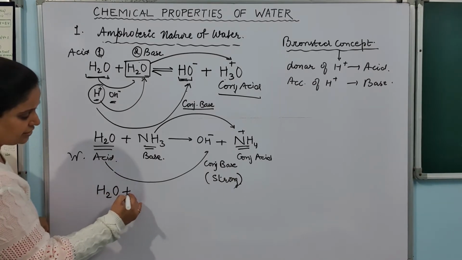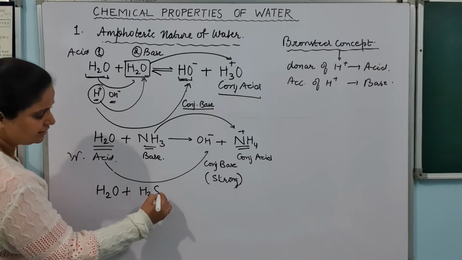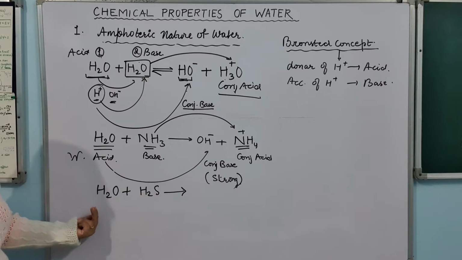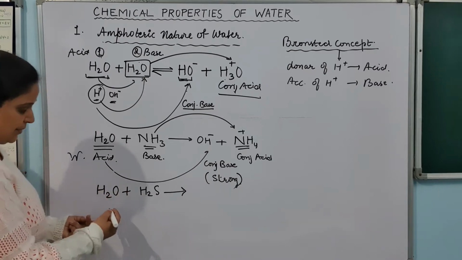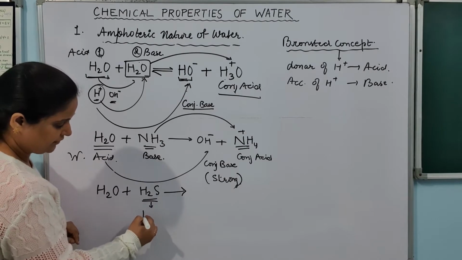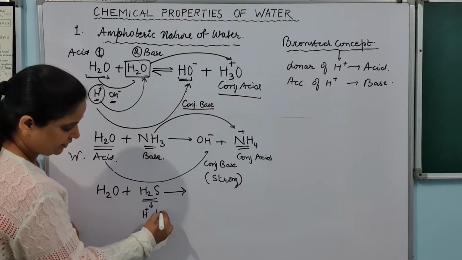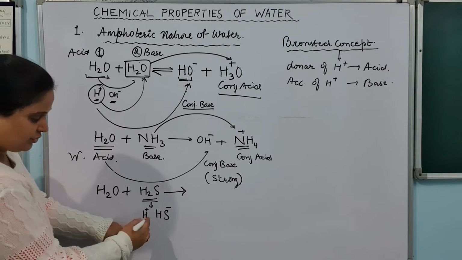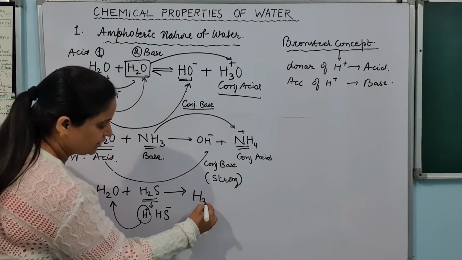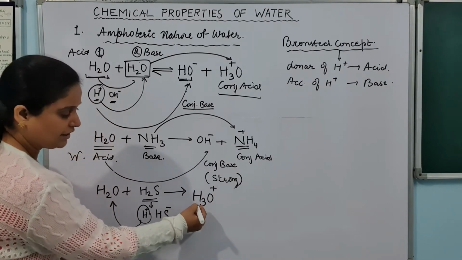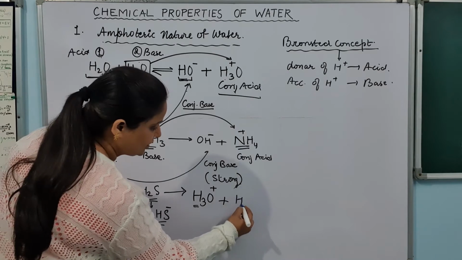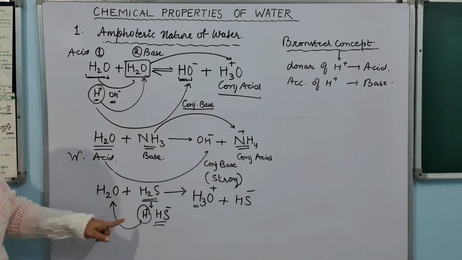So look at the reaction. When it is reacting with H2S, what will happen? This is going to accept the H plus ion. So look at this. This H2S is now going to give H plus, and what is left out? HS minus. So this H plus will be accepted by water. So here it is going to turn into H3O plus, hydronium ion, and this is left out as HS minus. So can you see there?